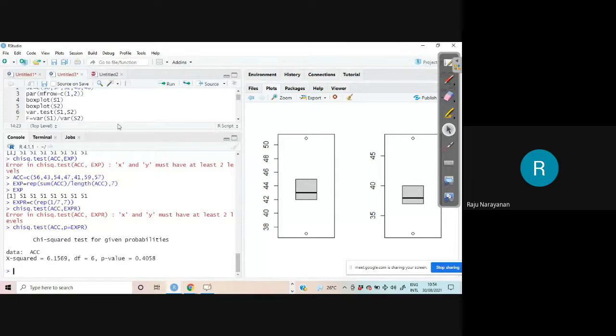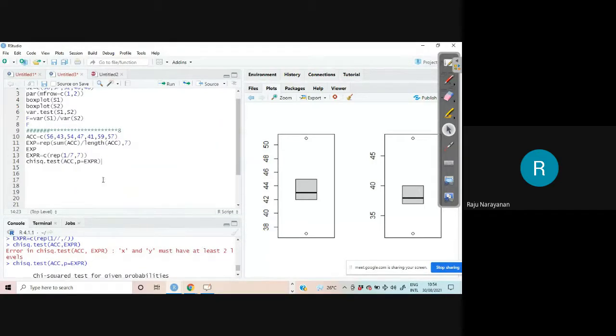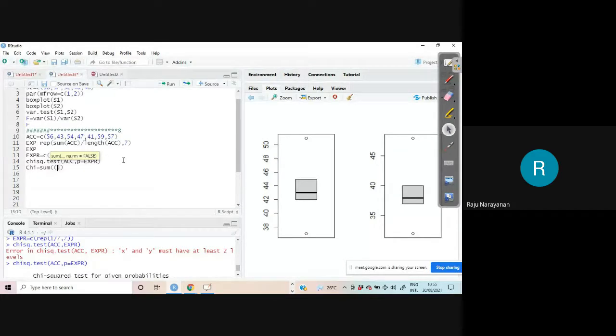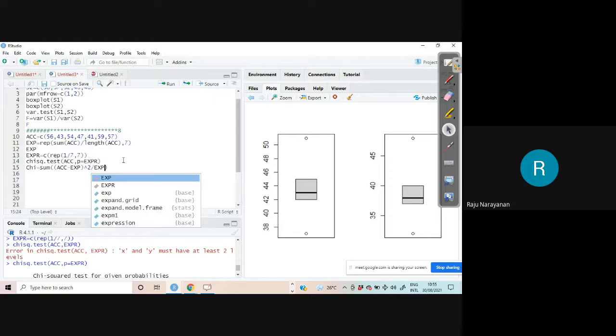Now, if you don't remember this formula, you just find chi-square. What is a simple thing? CHI is equal to sum of ACC observed value minus expected value, square of that divided by EXP.